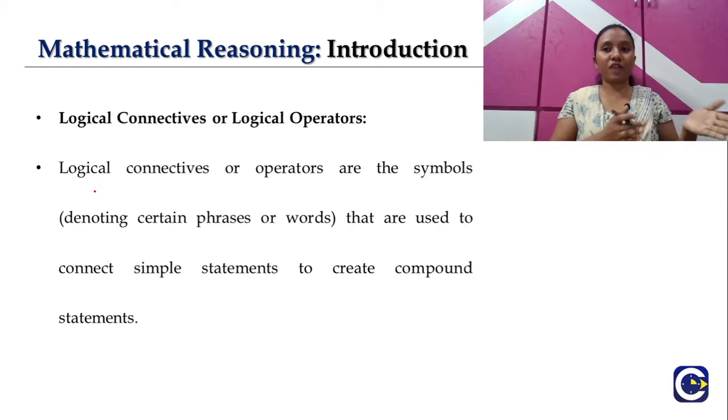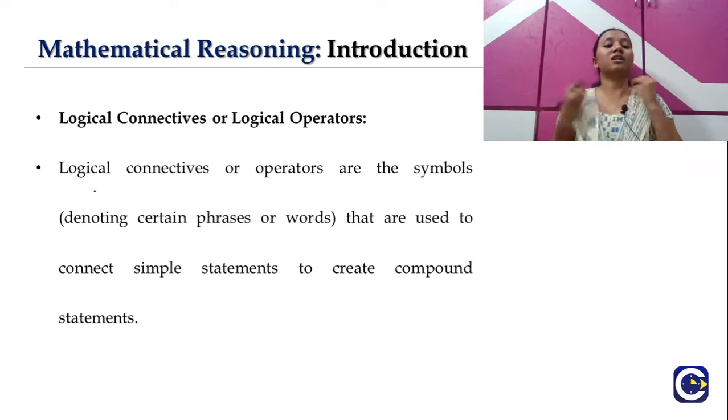Just now we have discussed our types of statements, where we have seen simple and compound statements. A compound statement is basically a combination of two or more simple statements. So how can these two or three simple statements be combined? They will be combined using these logical connectives or logical operators.